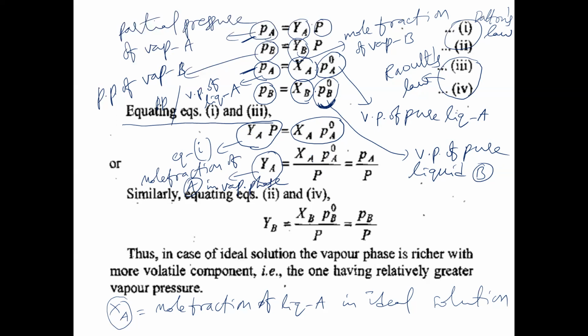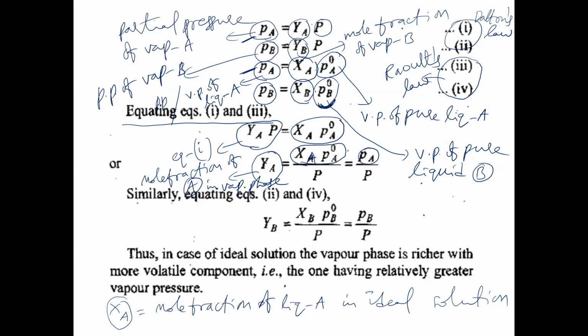Okay. Now here XA PA naught is nothing but what? As per Raoult's law, XA into PA naught is equal to PA. PA means what here? Vapor pressure of liquid A. So instead of XA PA naught, we have written partial pressure of A by total pressure. So what is YA here? YA is called what?